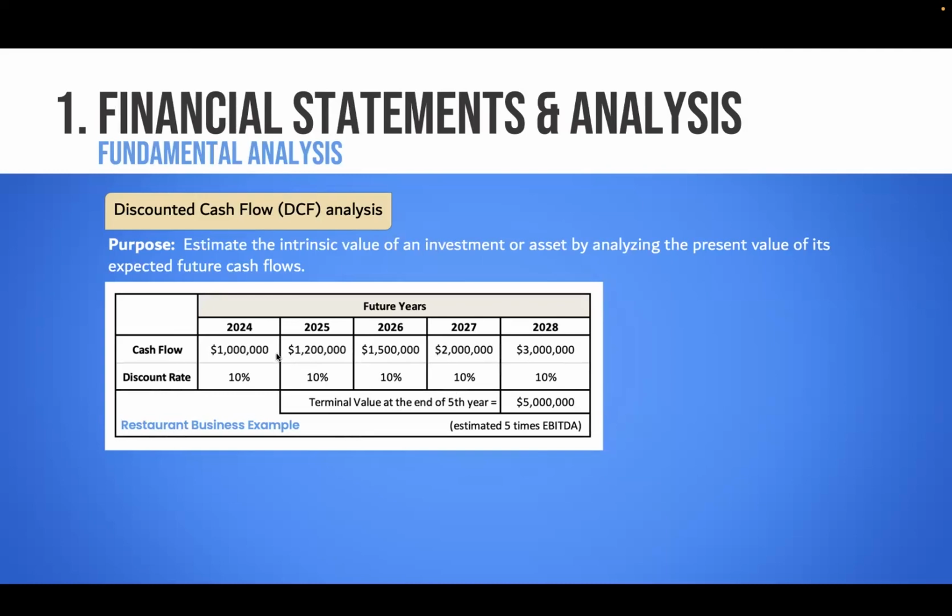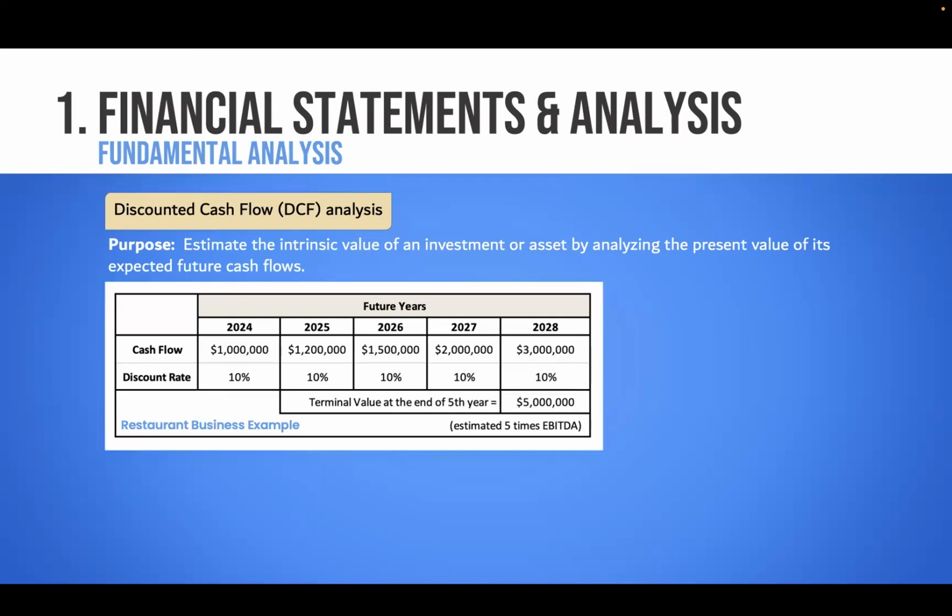And there's another thing. The company is not going to last for 5 years, but this is a projection for 5 years. The company may last for 20 years. So he has one lump sum number, $5 million. Let's assume that this $5 million is for the remaining years, the life of the company. That's called terminal value. For that terminal value there are two formulas.